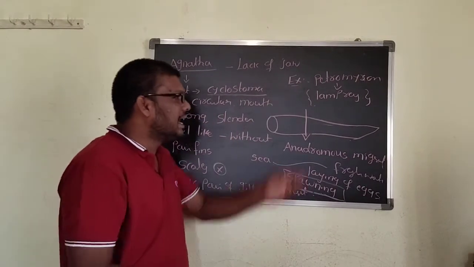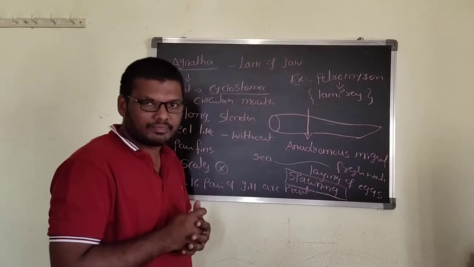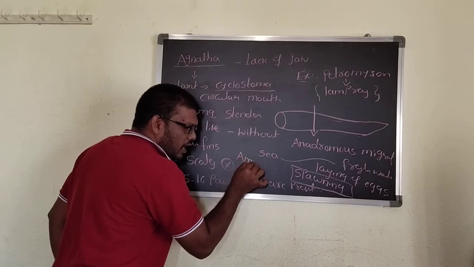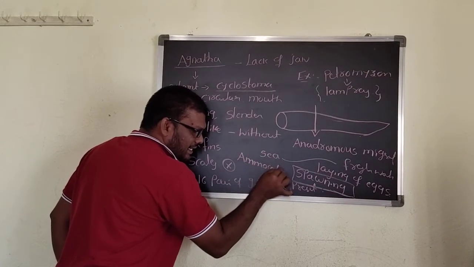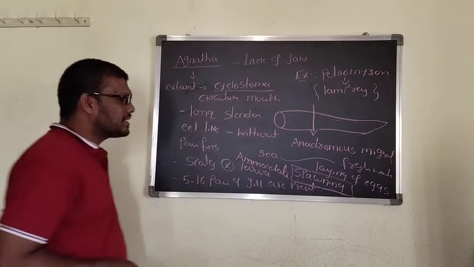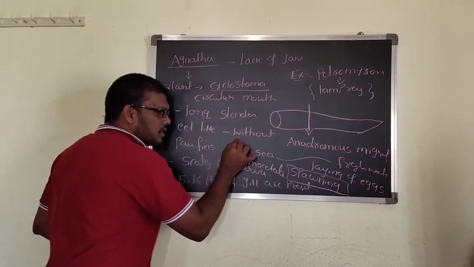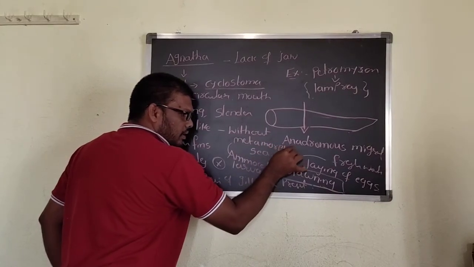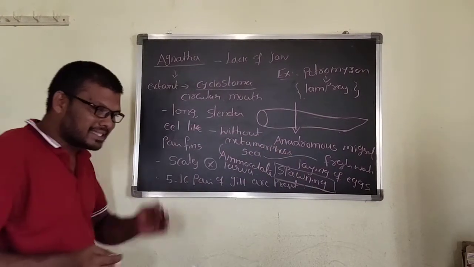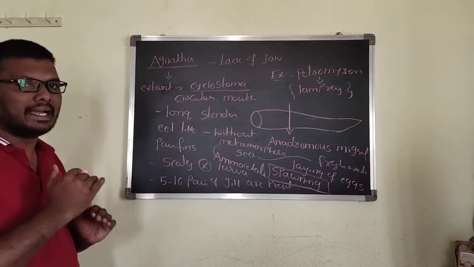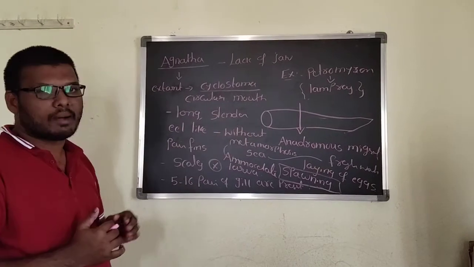After spawning, the organism dies, and then it gives a larva, the ammocoete larva. This ammocoete larva undergoes metamorphosis. Metamorphosis means the development from the larval stage up to the adult.